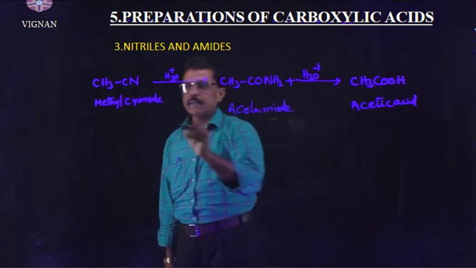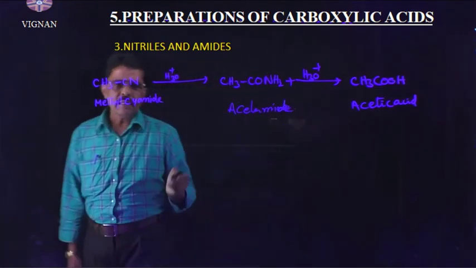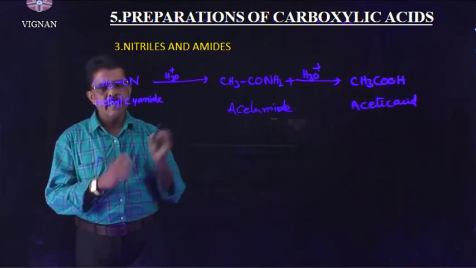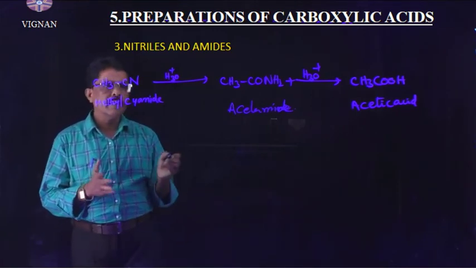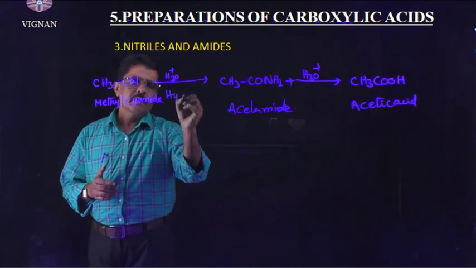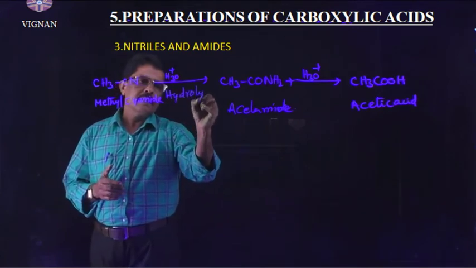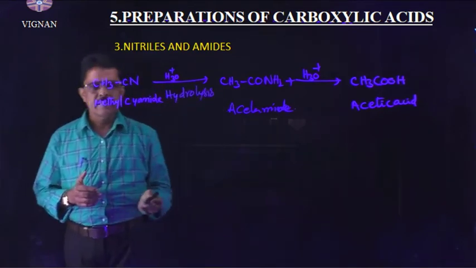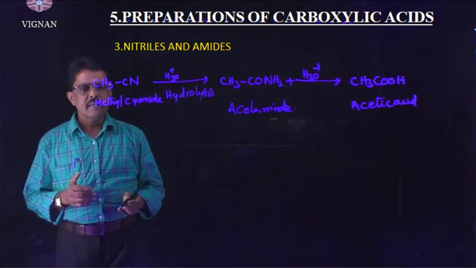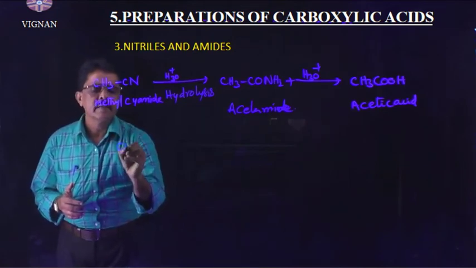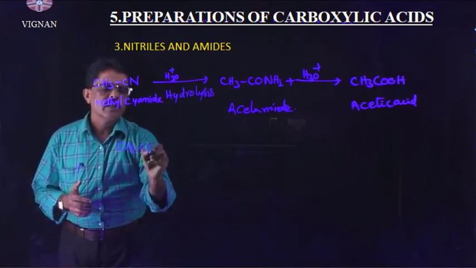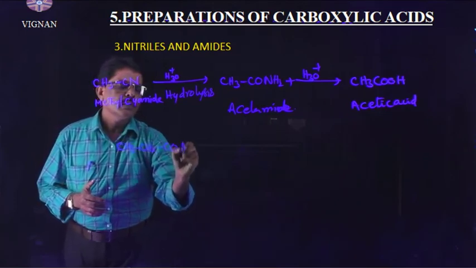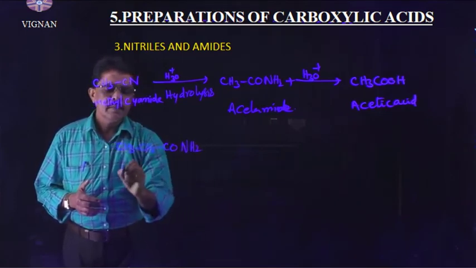Right, understand? So alkyl nitrile subjected to hydrolysis, then we will get the final compound, carboxylic acid. Similarly, I will take an amide here, CH3CH2CONH2. This is propanamide.